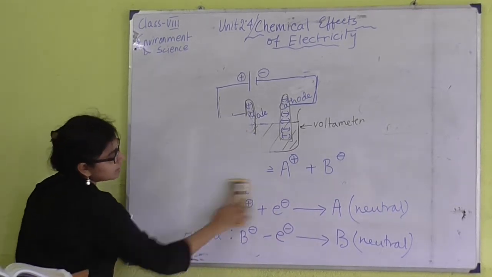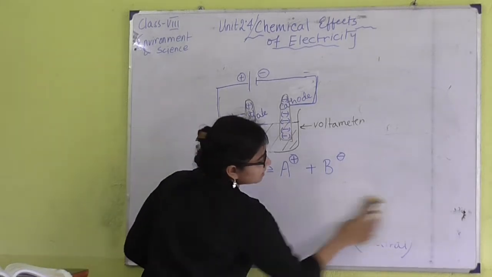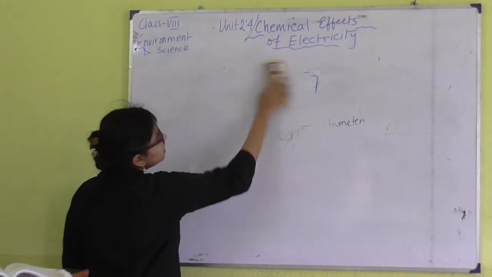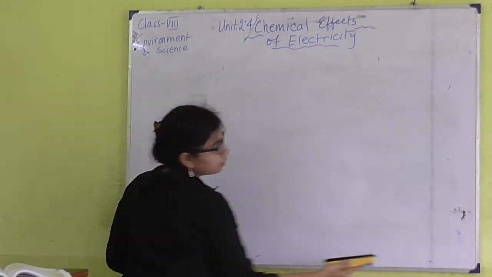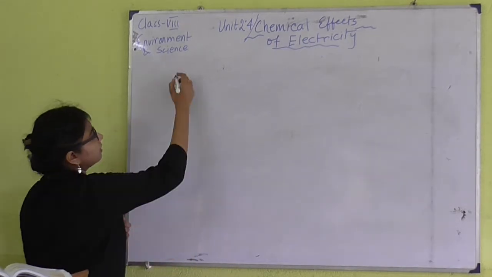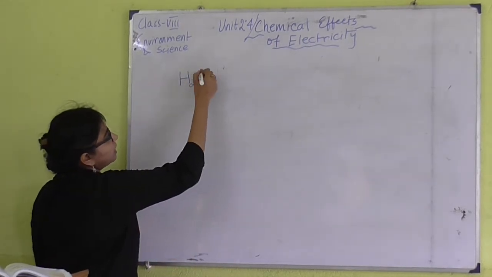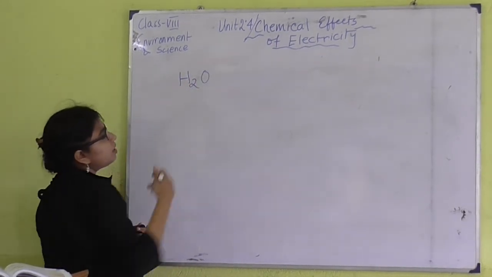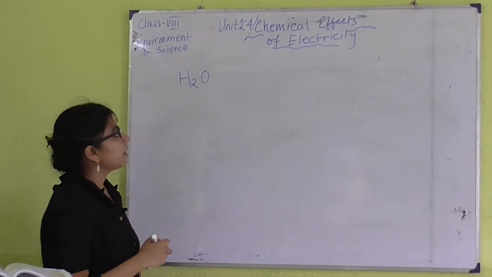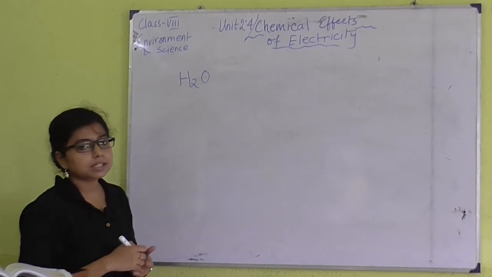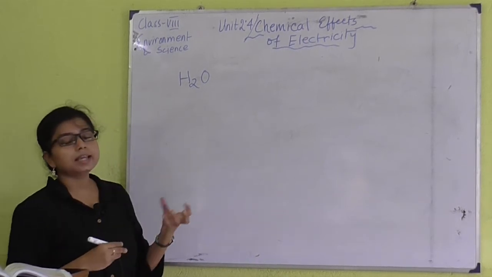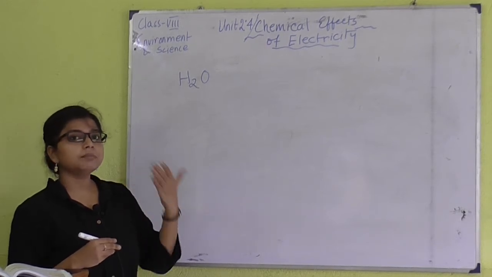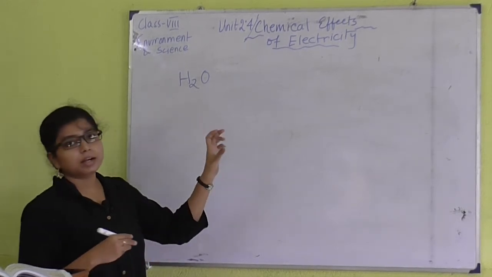Now if we consider some real compounds, then what will happen? Suppose we have water, simple water, H2O. But we know that normal water cannot conduct electricity, because electricity is only conducted through electrolytes.